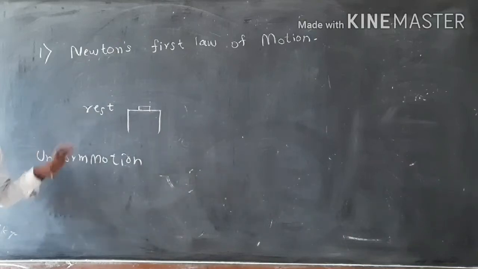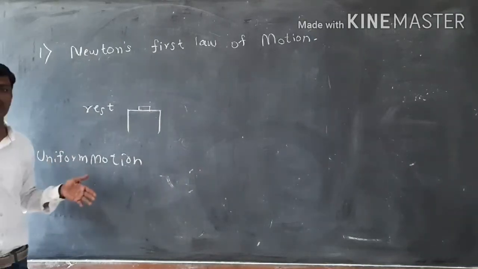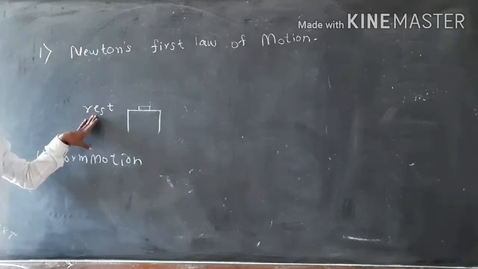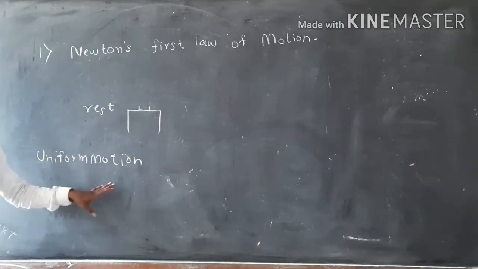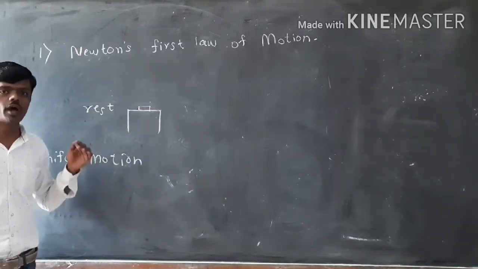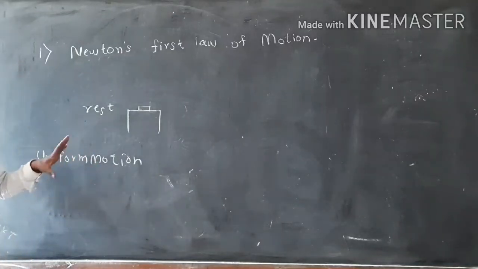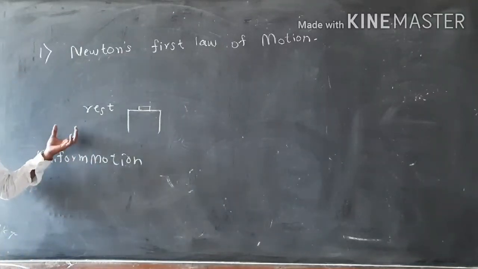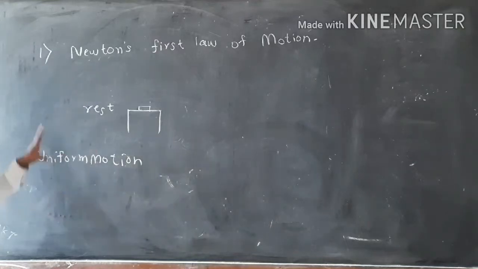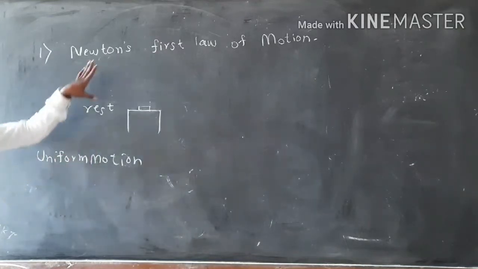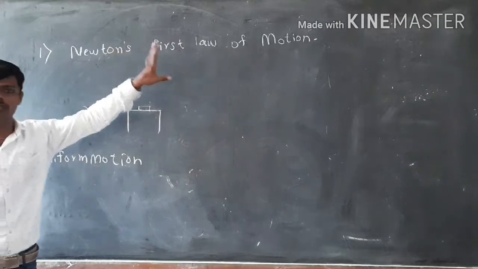So any physical body will not change its state of rest or its state of uniform motion on its own. We need to apply force. Hence this whole idea is summarized in Newton's first law of motion.